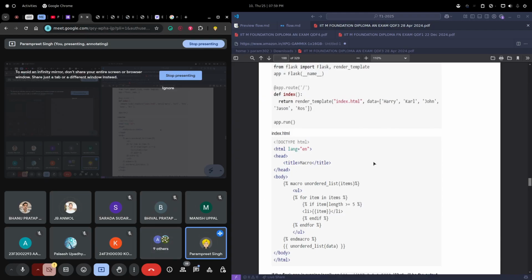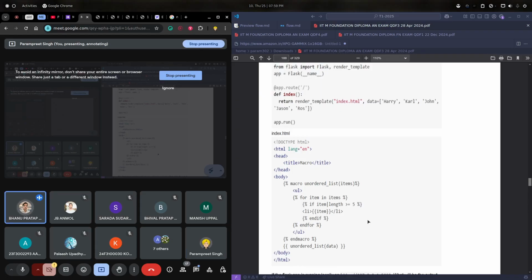So what will be the output, or what will render here? Yes, it will render the list of Harry, Carl, John as an unordered list. That is fine, but there is a condition as well. And this one is fine because these are greater than or equal to 5, so they are fine. Then what items will be rendered? All the items, or some items? Harry and Jason. Okay, why will Harry and Jason be rendered?